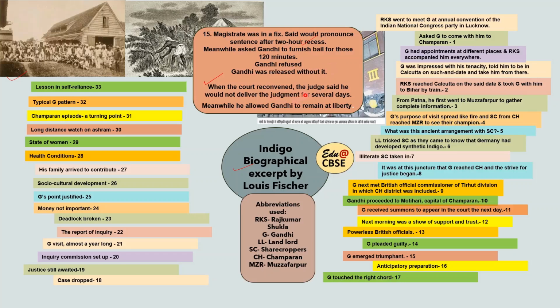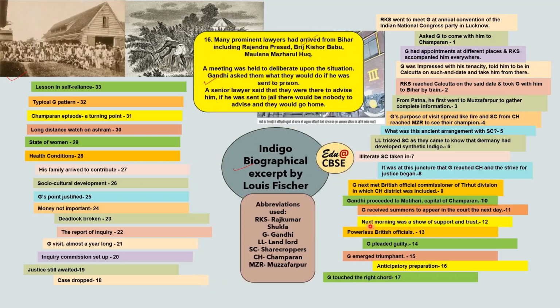Now, when the court reconvened, the judge said that he would not deliver the judgment for several days because they did not have anything to say. Meanwhile, he allowed Gandhi to remain at liberty. So he emerged triumphant, but still justice was not achieved. Anticipatory preparations were then made after that. Why anticipatory preparations? Because it was thought that the case had not yet been dismissed.